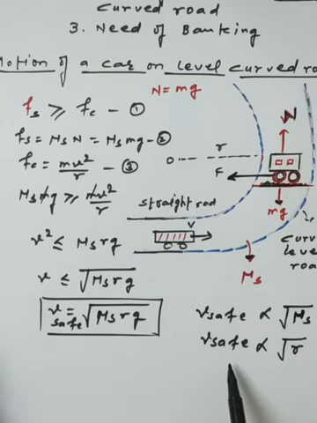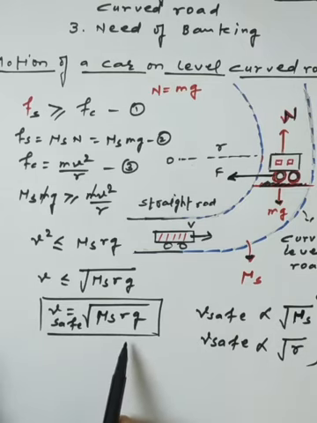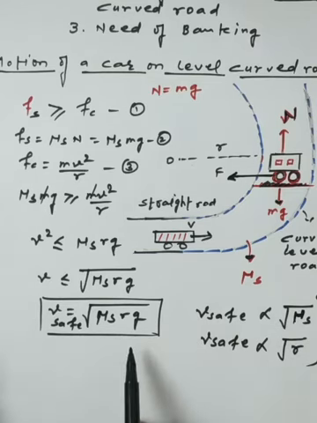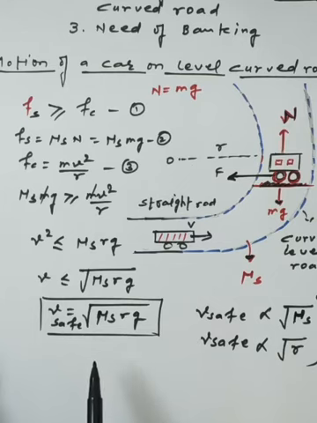If we want to keep a very high velocity, the radius also needs to be increased. If we increase the velocity and the radius is less, we will skid from this surface. These are the two parameters that determine the safe velocity. Now we are discussing the motion of a car on a banked road. First, the banked road.